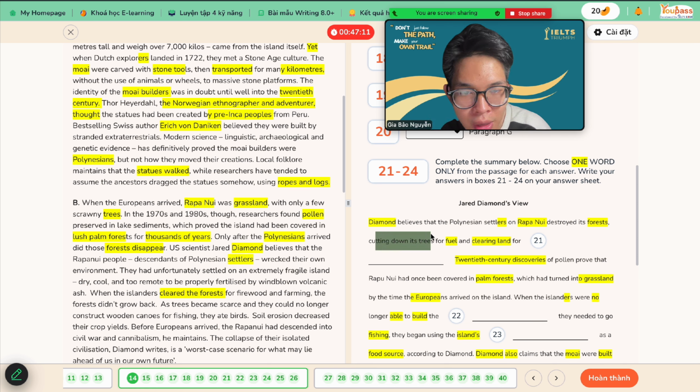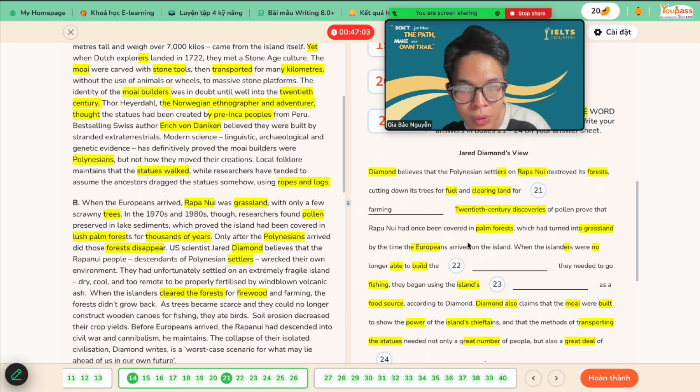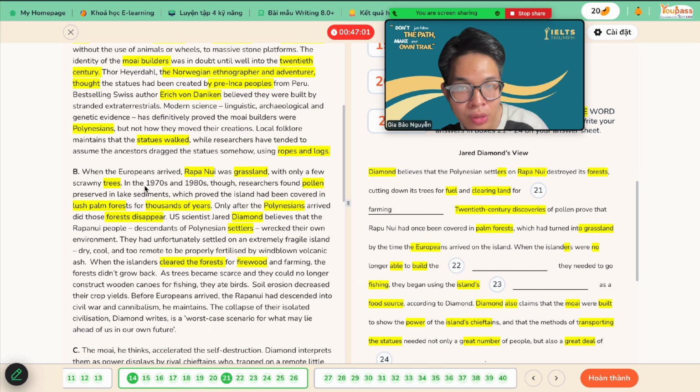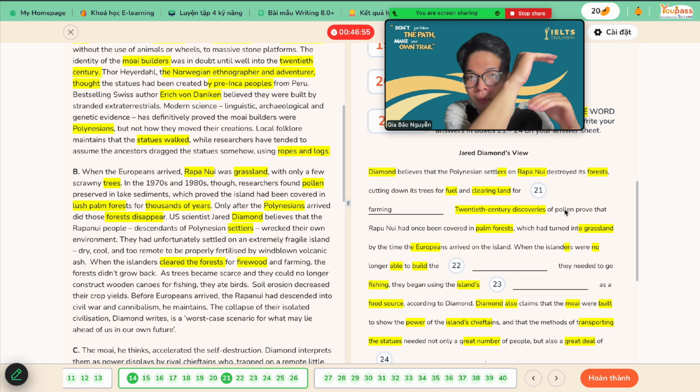destroys forest, cutting down trees for fuel. Fuel means firewood, right? And farming, clearing land for farming, right? This one is the correct answer. So 20th century discovery. 20th century right here, right? Poland proved that, as you can see, there's a switch from the first one and the second one, right? Question 21 is supposed to be right here, but it switched onto the first position, right?